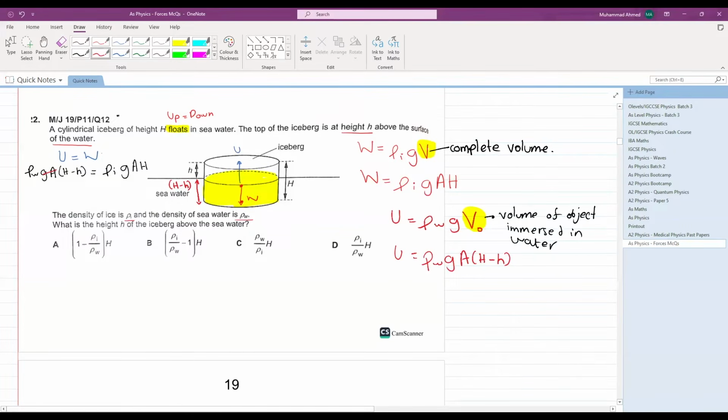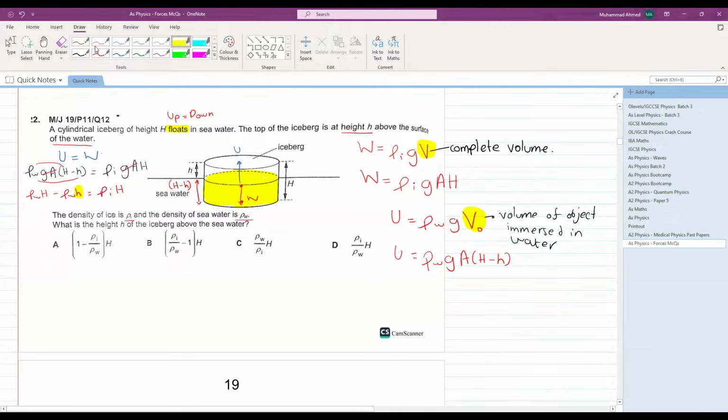Yes, gravitational field strength and area. Perfect. Now let's multiply density of water with capital H, then density of water with small h. Density of water, capital H, minus density of water, small h, is equal to density of ice, capital H. Perfect. Now you have to make small h your subject.